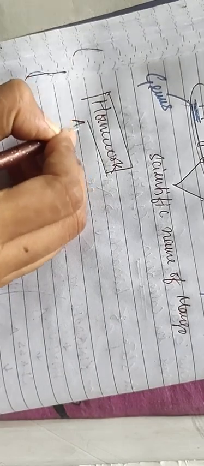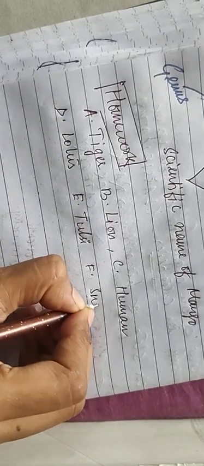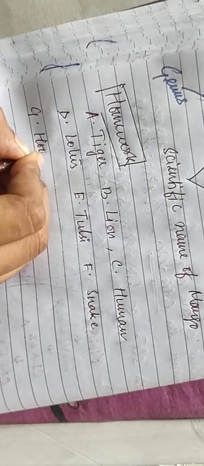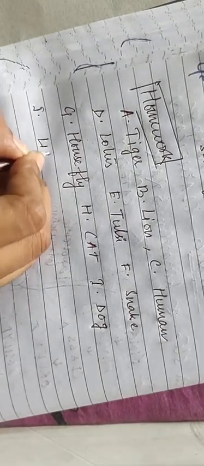The first organism is tiger, second one lion, third one human, fourth one lotus, fifth one tulsi, sixth one snake, seventh one housefly, eighth one cat, ninth one dog, and the last, tenth one is lion.